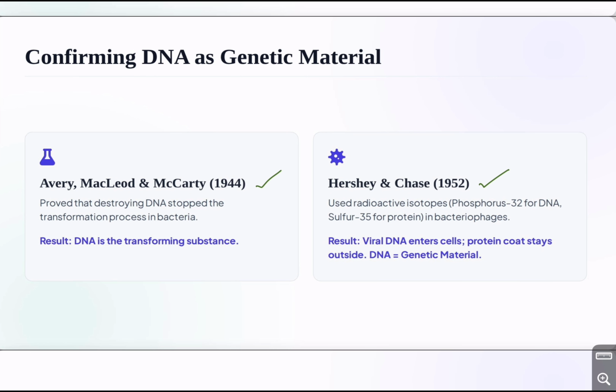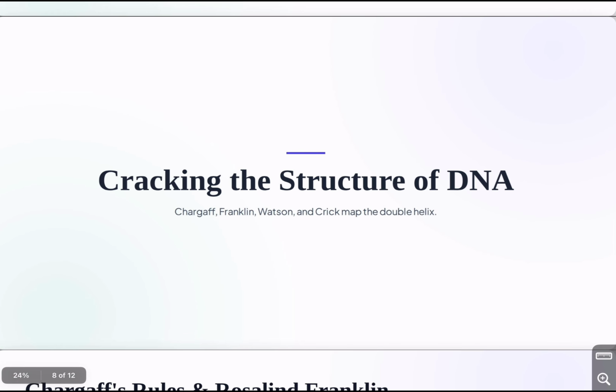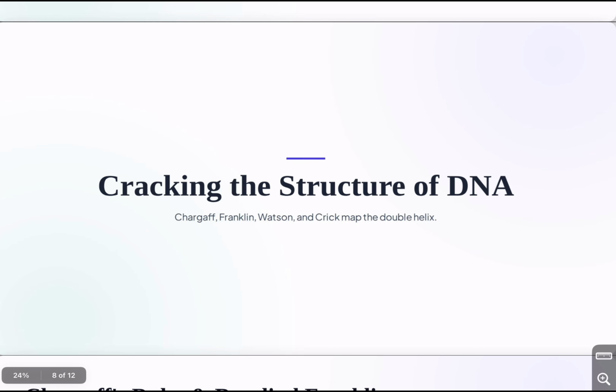They used radioactive labels. DNA contains phosphorus. Proteins can contain sulfur. So they used radioactive phosphorus for DNA and radioactive sulfur for protein. They allowed bacteriophages to infect bacteria. Then they separated the viral coats from the bacterial cells.